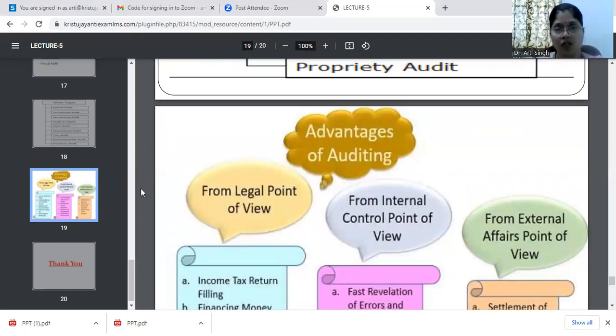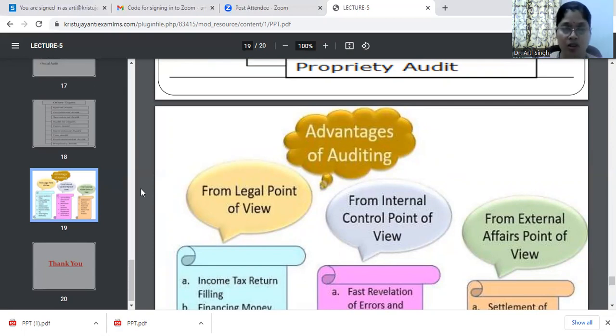So it depends. For example, if we have to find out or check the efficiency of the projects which we are working on, we can do a project audit, because for that project we want to check what is the operational efficiency, what is the effectiveness, what is the benefit we are getting from that particular project, what is the cost involved in that project. So it becomes a project audit.